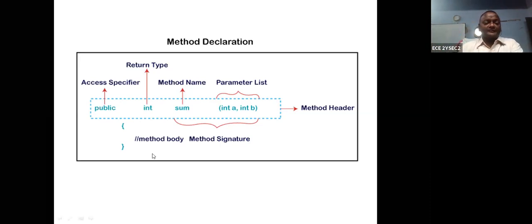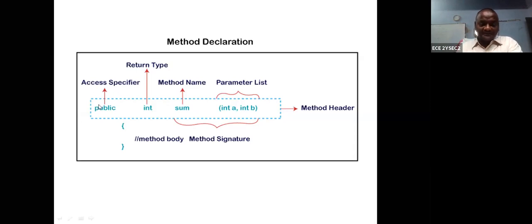The first one is called the access specifier. Whether you use public or static. Public can be used anywhere, but static can be used within the class. I repeat, public can be used anywhere, but static can be used in the same class. This is called an access specifier.